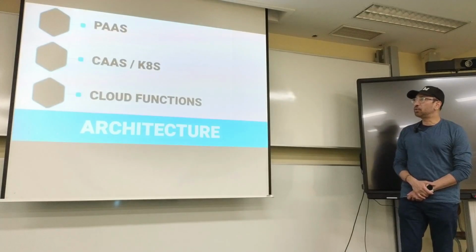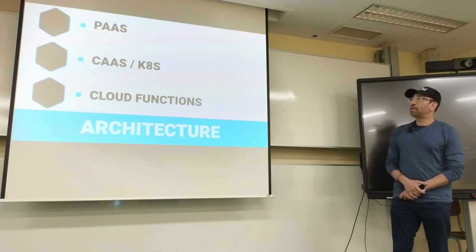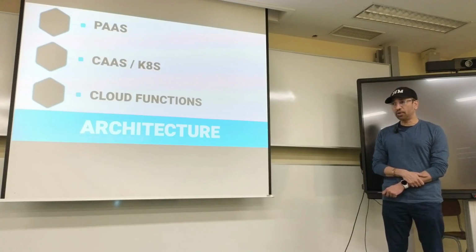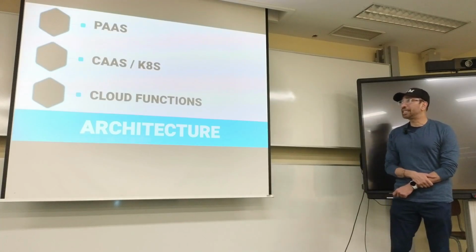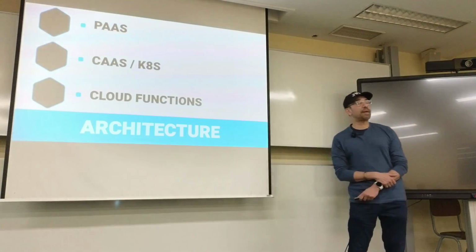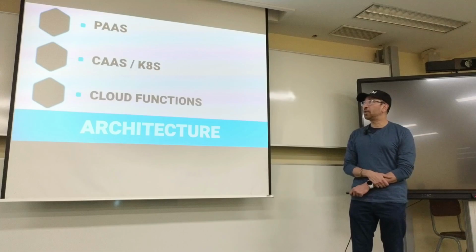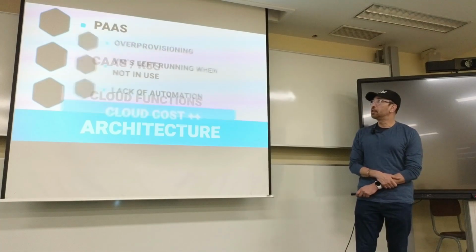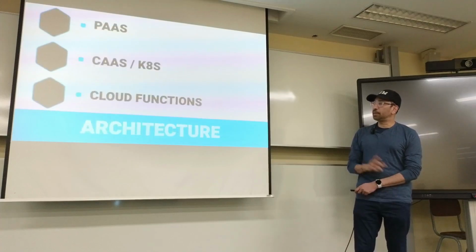Okay, and in terms of architecture, we have platform as a service, which is just renting a server and then putting your own stuff on it. And then containers as a service, which is basically what I call kind of like managed Kubernetes almost. And then cloud functions in terms of architectural choices that we can make. Okay, so let's talk about this a little bit.